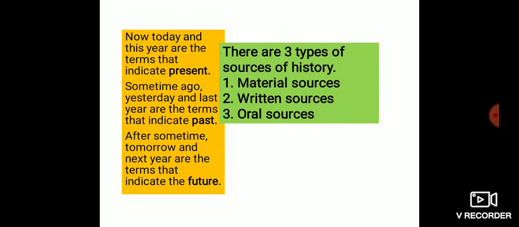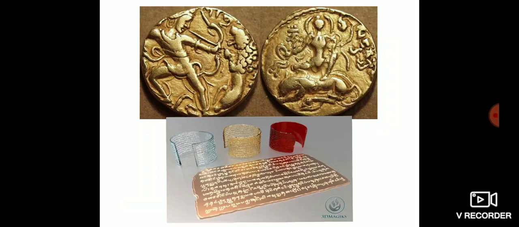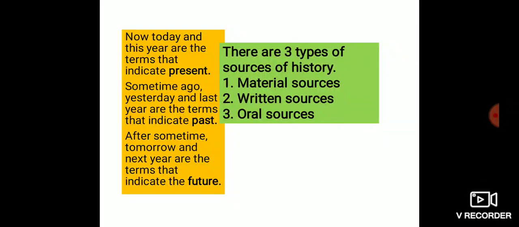So what is the definition of history? What is meant by history? The science that tries to understand past events is called history. The definition of history is: the science that tries to understand the past events is called history. Next, the scientific method of history, very very important.